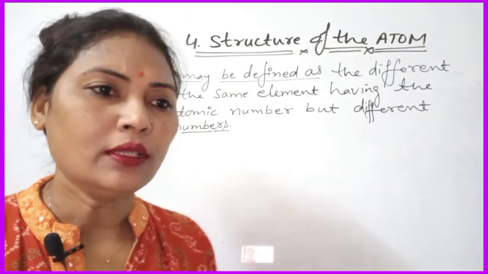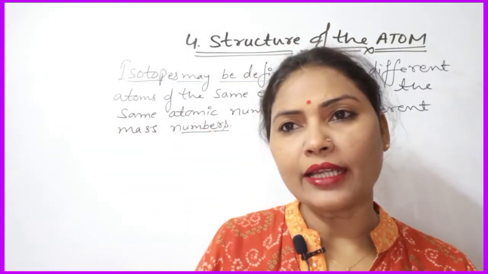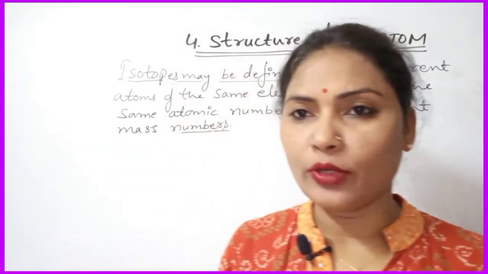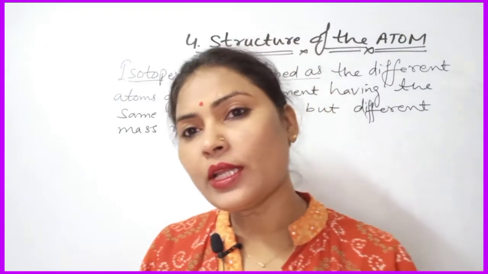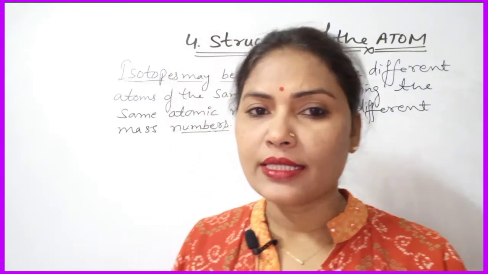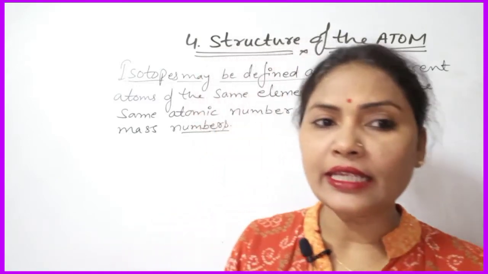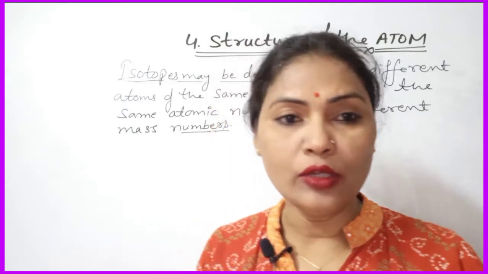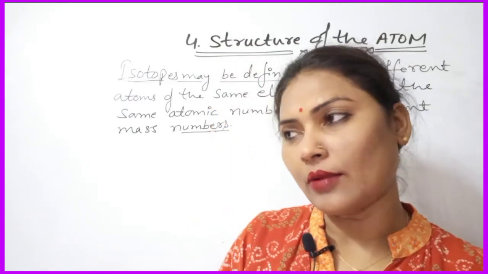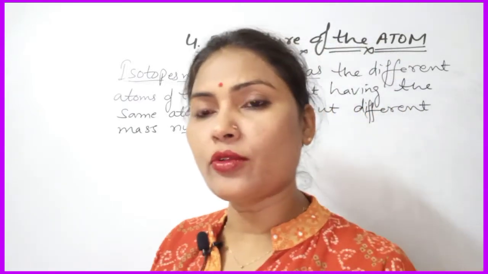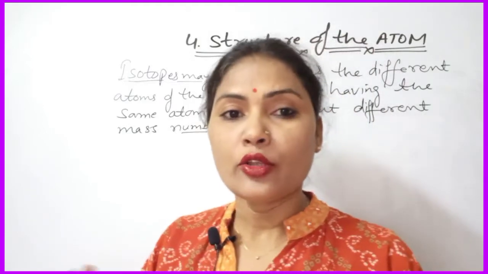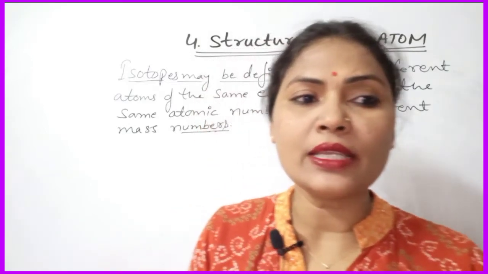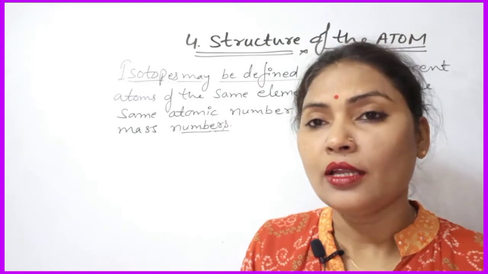For example, all the chlorine atoms have 17 protons. So the atomic number of chlorine is 17. Okay. Now some chlorine atoms have 18 neutrons, whereas other chlorine atoms have 20 neutrons. Therefore the mass number is different.